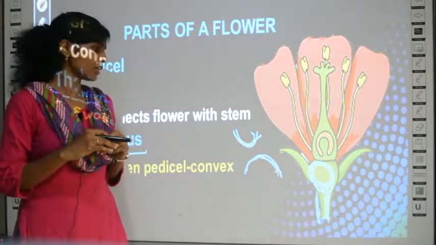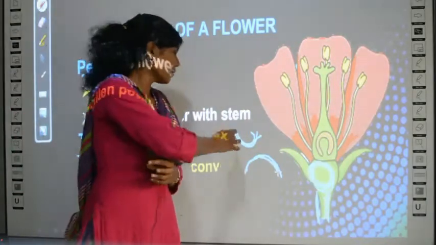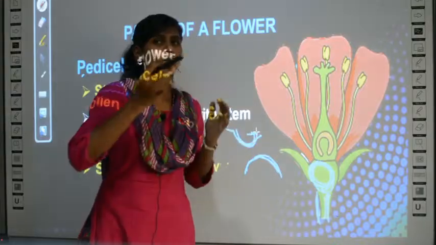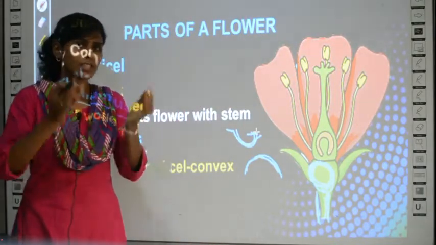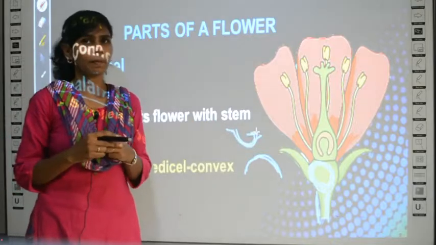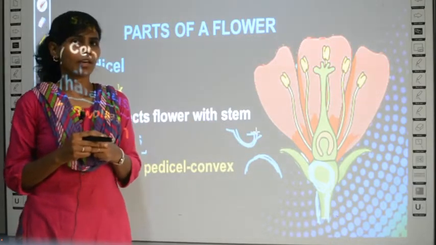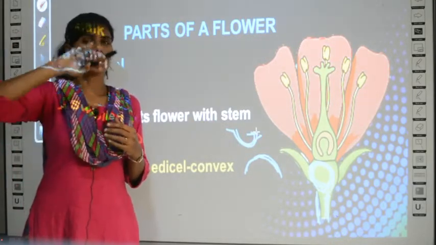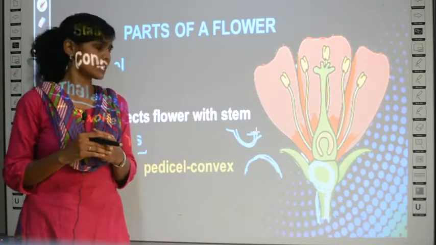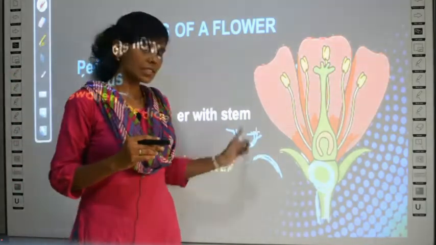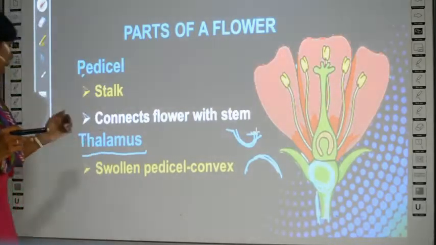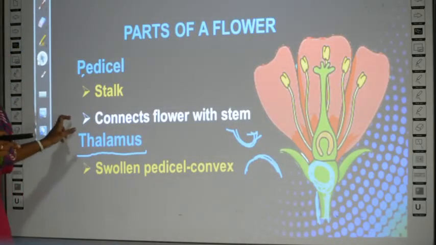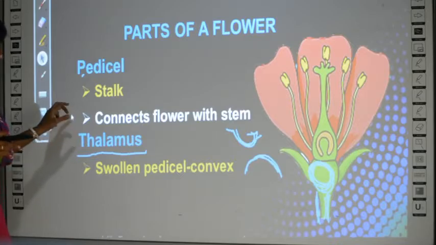Vessels or a bowl are usually concave in shape, like a hollow shape. Convex is bulky. Since it is this way, it is called convex shape. So the thalamus is a swollen pedicel and its shape is convex.